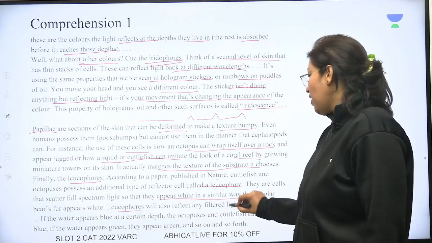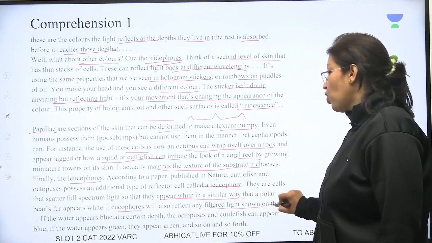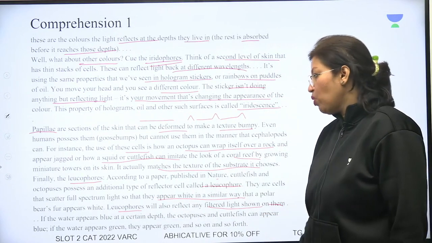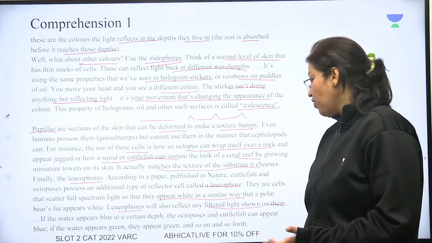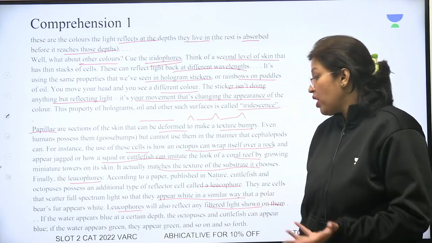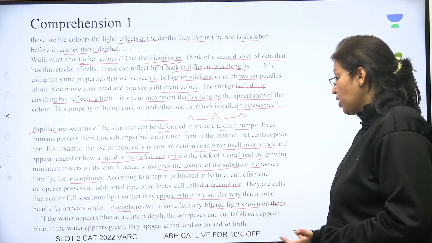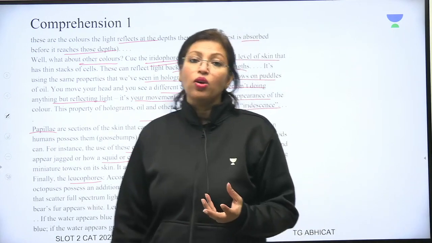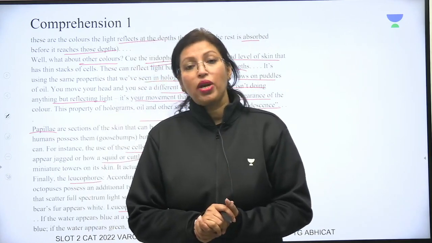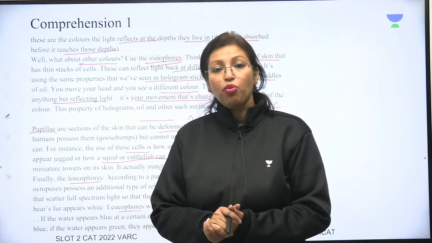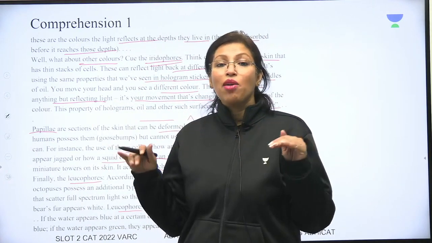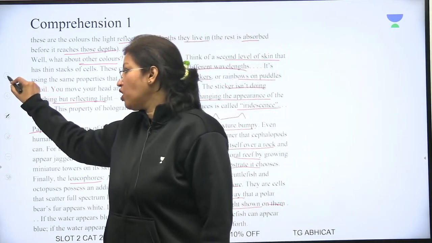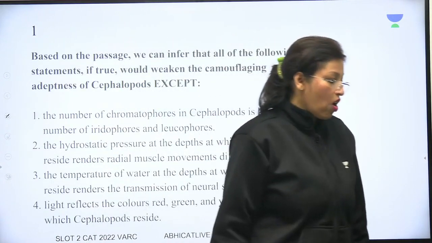Leucophores will also reflect any filtered light shown on them. So if the water appears blue at a certain depth, the octopus and cuttlefish will appear blue. If the water appears green, they appear green, and so on and so forth. So these are all the ways a sea animal, especially octopus or a cephalopod, can appear same as its environment and not be at risk of anything.